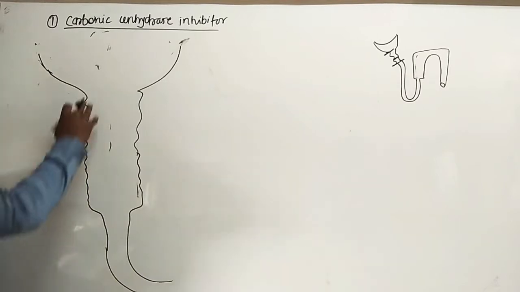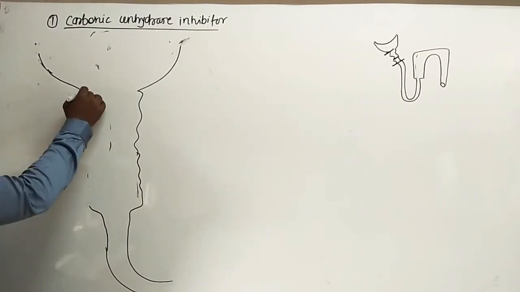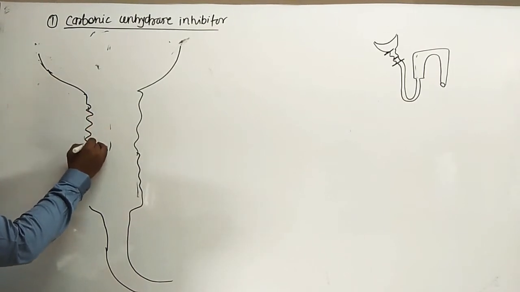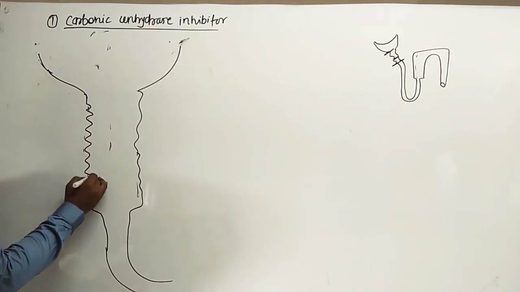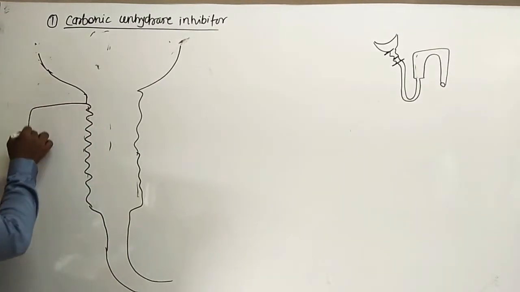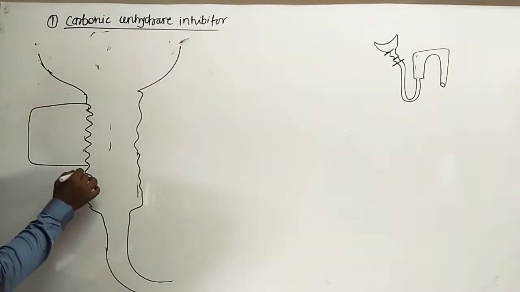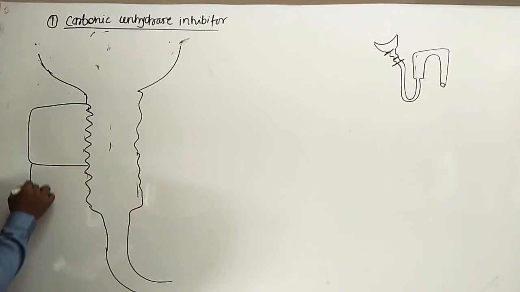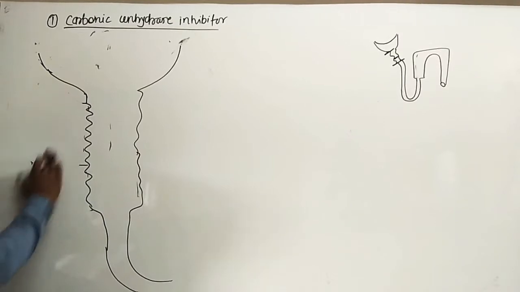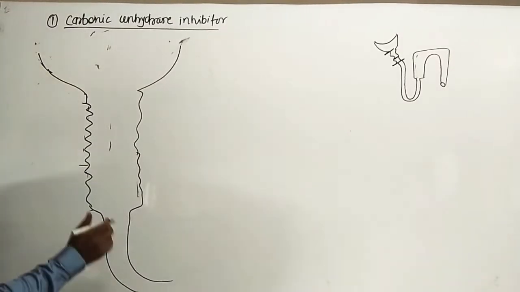In the PCT there are cells. These cells are cuboidal epithelial cells with brush borders. This is the cell, and this is another cell. I draw only one cell for our convenience.